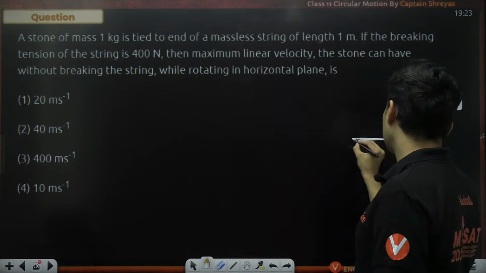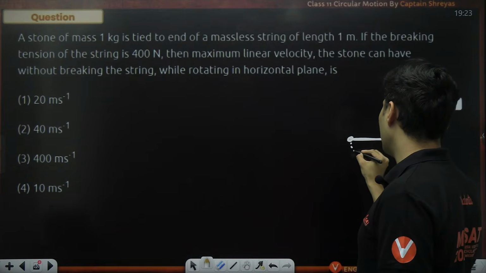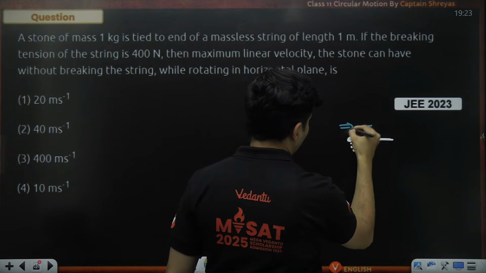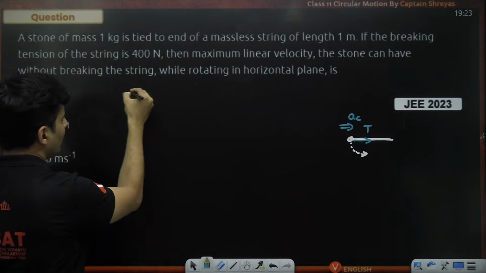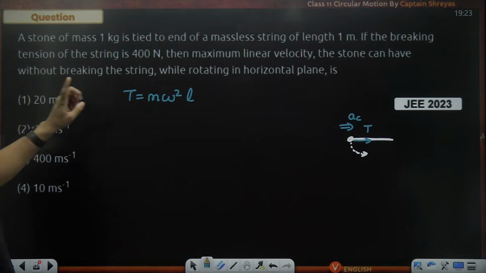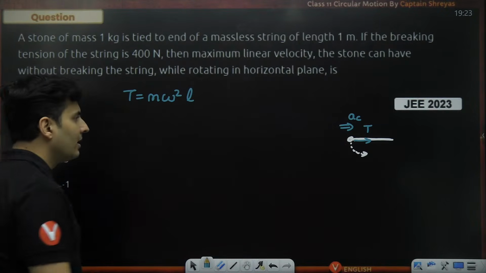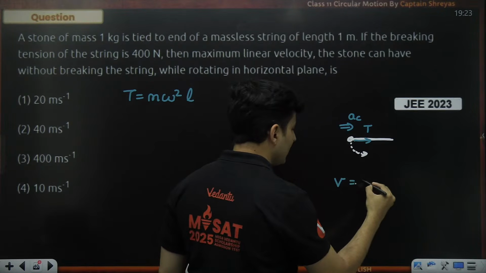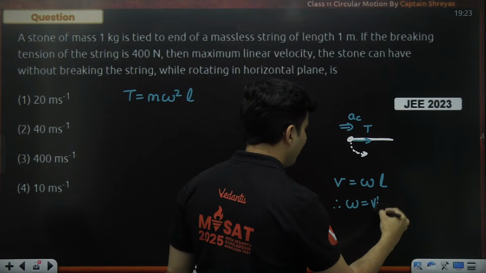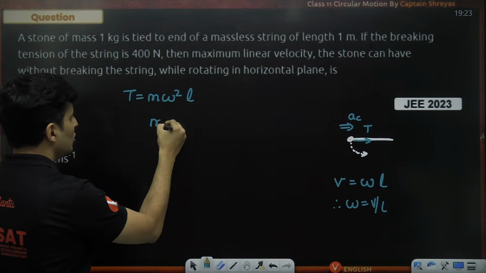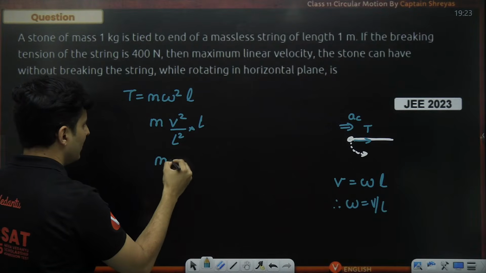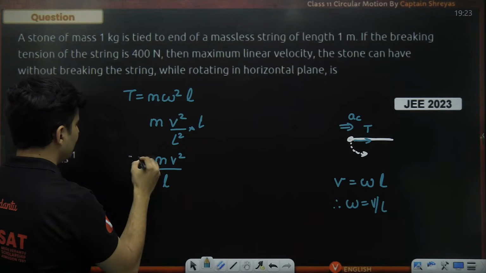So I mean, then we do not even have to worry about conical pendulum, guys. It's just a simple tension and simple acceleration related question, and tension will always be m omega square L. That's it. But here the question is not omega, the question is v, and we know that v is equal to omega L. So therefore omega will be v by L. If you substitute that, you will get m v square by L square multiplied by L, which makes it m v square by L. That is the value of tension.